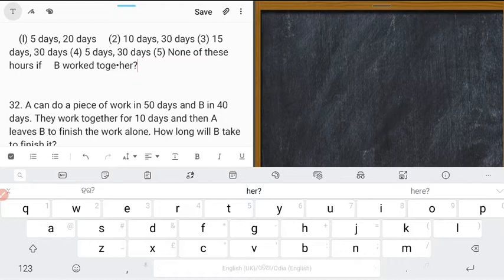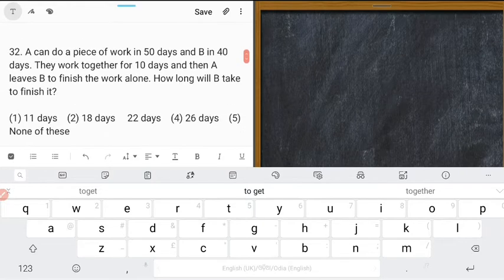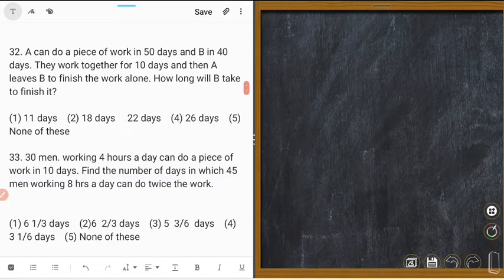Together. Right, okay, done. So, question 32: A can do a piece of work in 50 days, B in 40 days. They work together for 10 days and then A leaves, B finishes alone. How long will it take? Okay, it's very easy. A's 1 day's work is